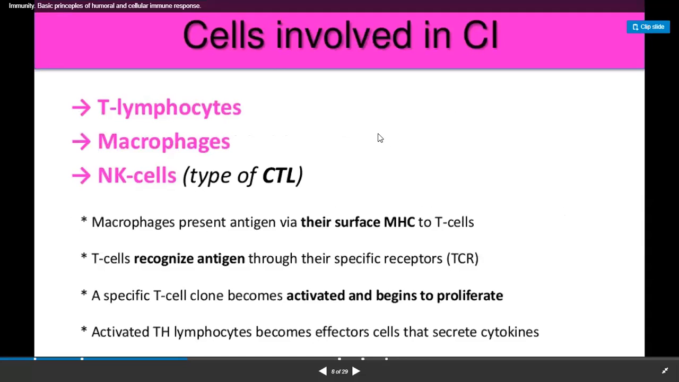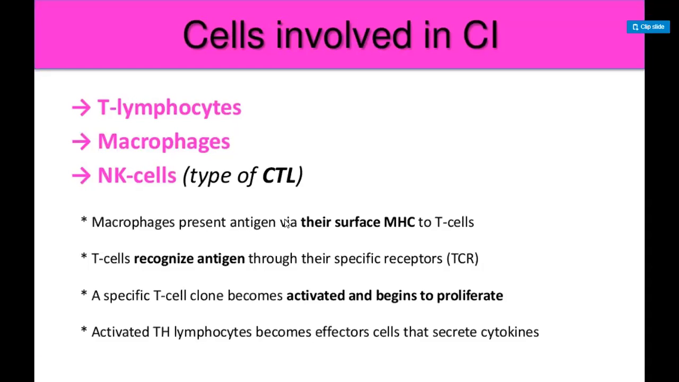So the cells which are involved in cellular immunity are T lymphocytes, macrophages, and natural killer cells. The first one is T lymphocytes. What are T lymphocytes? T lymphocytes are cells which have an important role in providing defense to the cells. They are of two types: T helper cells and cytotoxic cells. Some of these cells may convert into memory cells. They can have some memory for the same antigen.